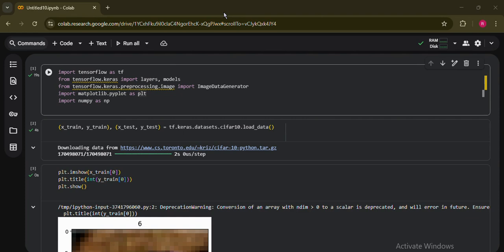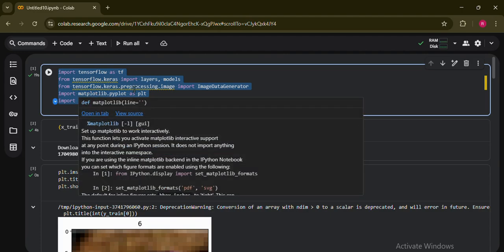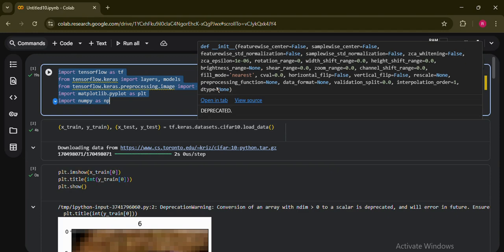Alright then, let's start. Open your browser, go to Google Colab, and click new notebook. The first step is to import all the essential libraries for our project. So we are going to import TensorFlow, Matplotlib, and NumPy as well.